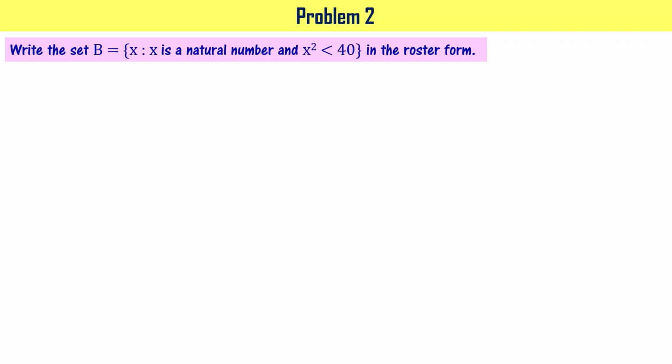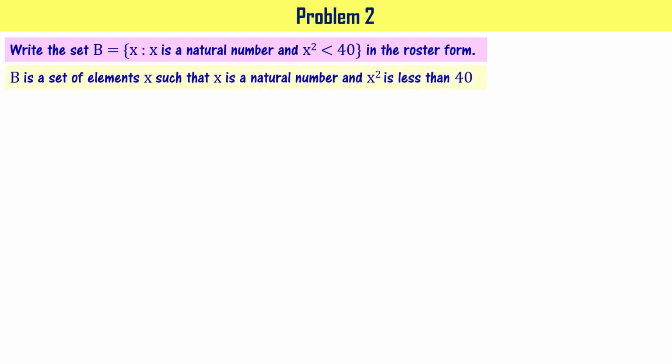It means X has to be a natural number and X square has to be less than 40. These are the two requirements to write the set B, right? It means B is a set of elements X such that X is a natural number and X square is less than 40, right? This is how we read the set builder form, right?